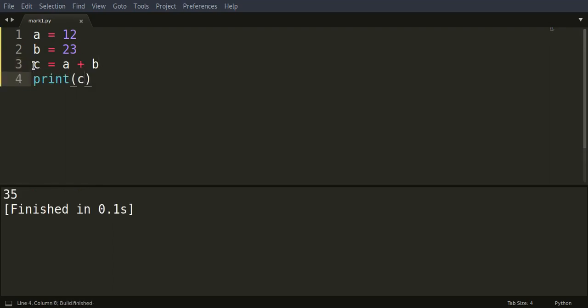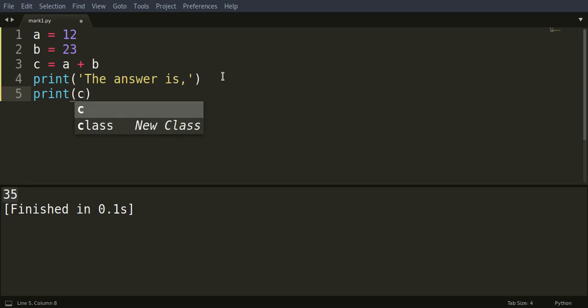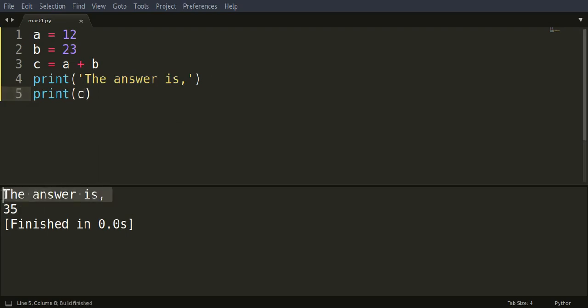You could print 35 out, that's fine. What we did before was use two print statements to print the answer. See, it works. The answer is 35.